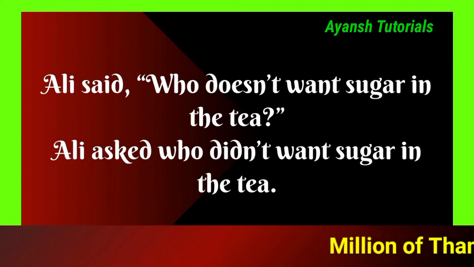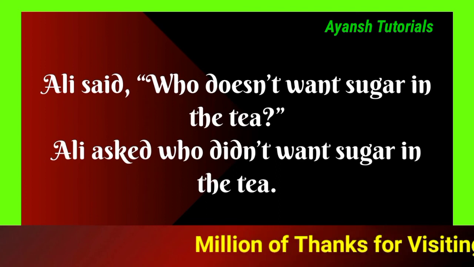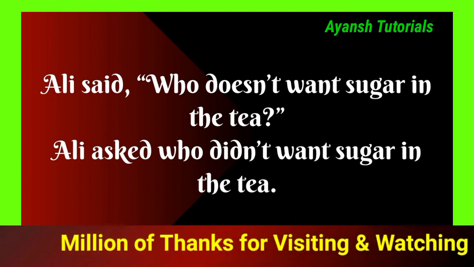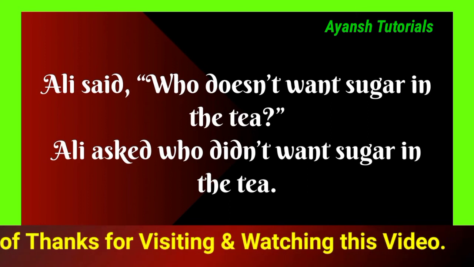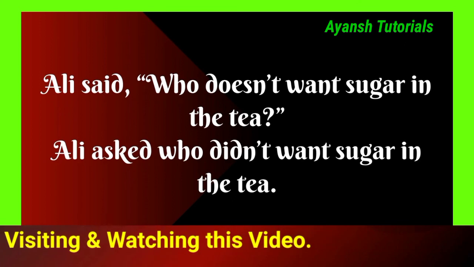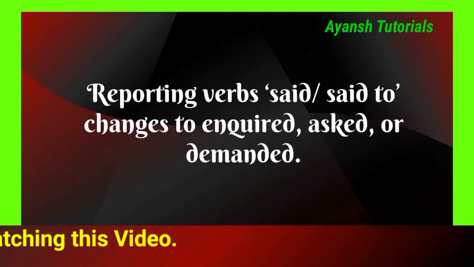Answer: Ali asked who didn't want sugar in the tea. So in direct speech there is the negative verb doesn't, and in indirect also we use the negative verb didn't.